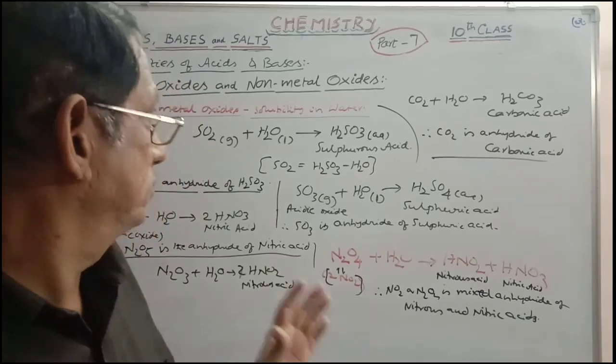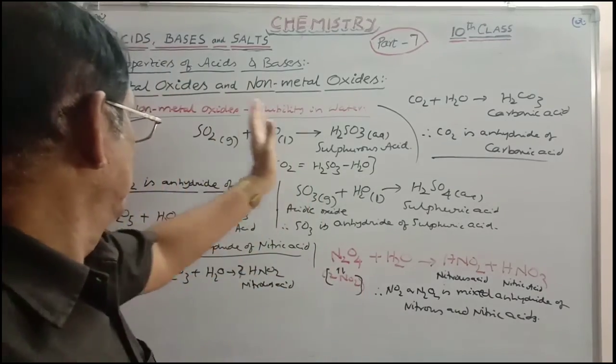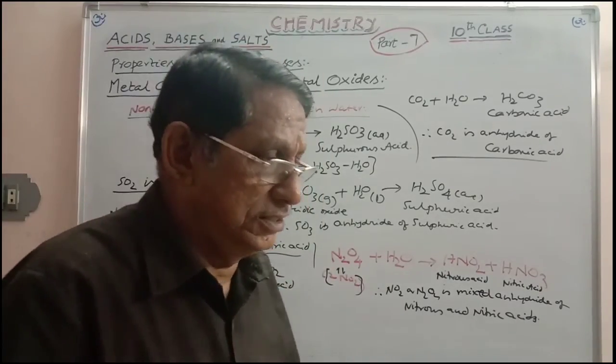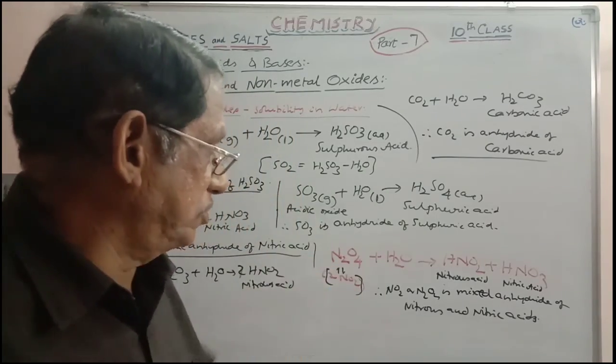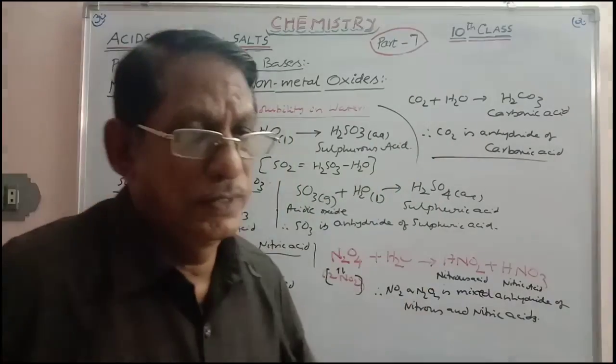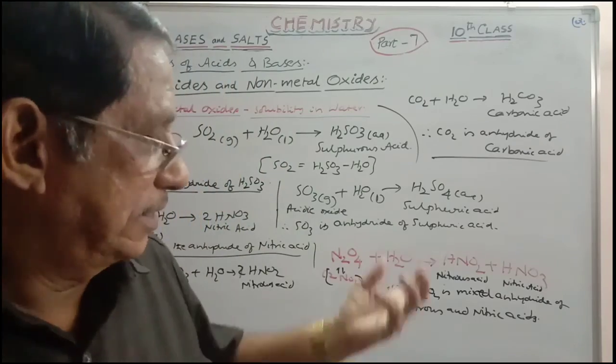Okay, with this we can conclude the metal oxides and non-metal oxides as basic and acidic in nature. Of course, these are several examples and these are all bits you can develop. Okay, please study well and get the matter into your hands.